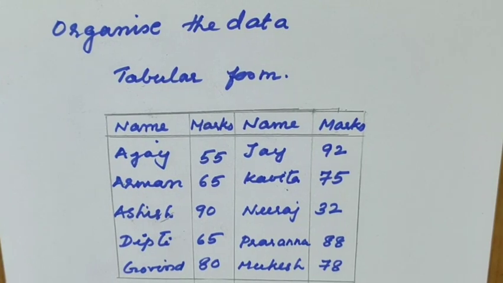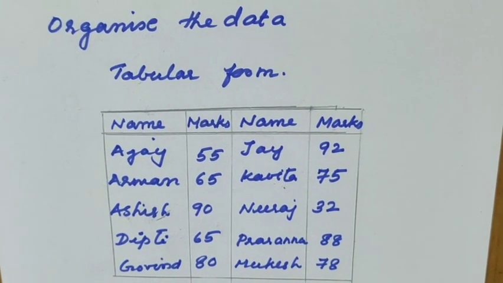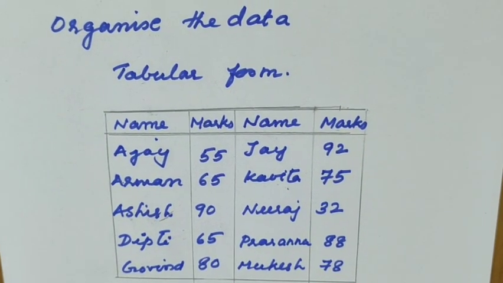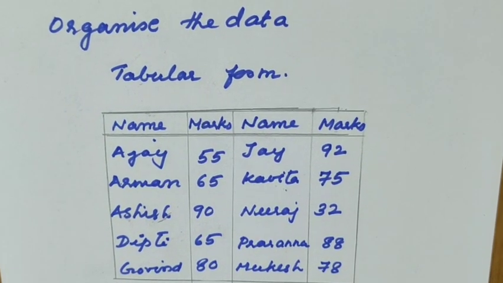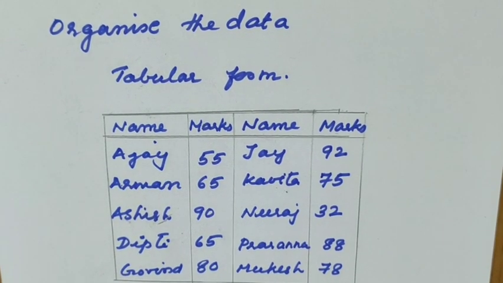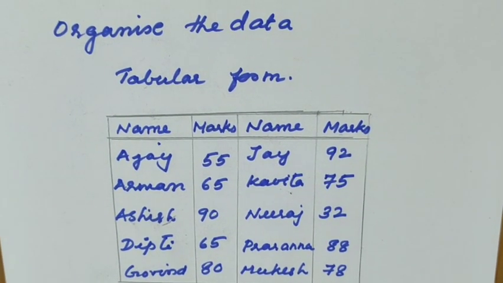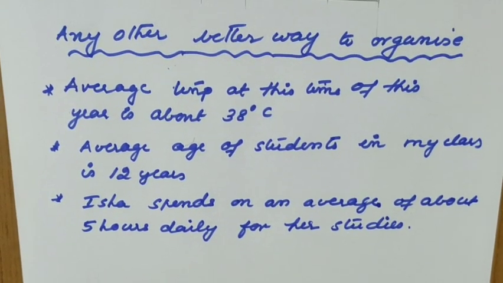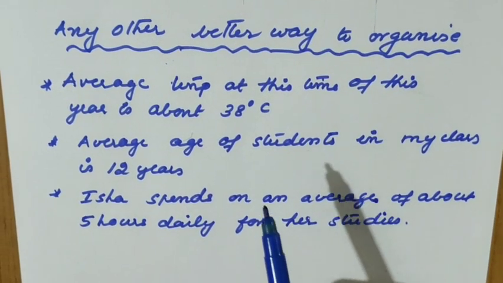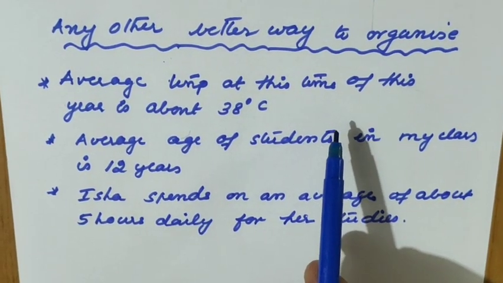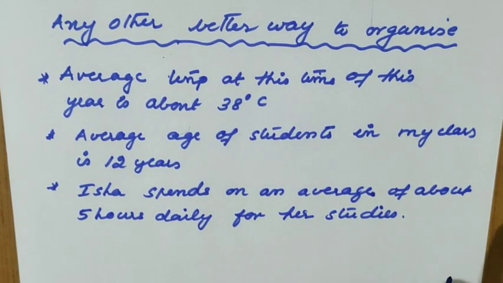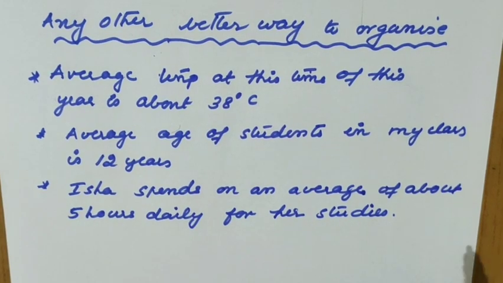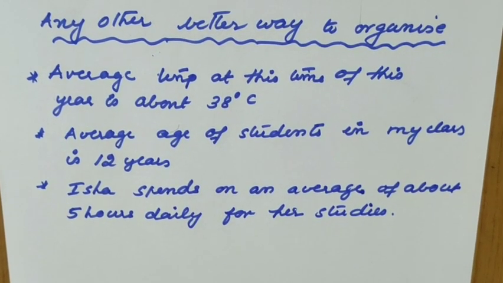Like that, in real life also, presentation in a tabular form or in an order is very helpful to understand and interpret things, and to make conclusions also. Is there any other better way to organize the data? Suppose you have seen sentences like this: the average temperature at this time of the year is about 38 degrees Celsius. The average age of students in my class is 12 years. Isha spends on average about 5 hours daily for her studies.